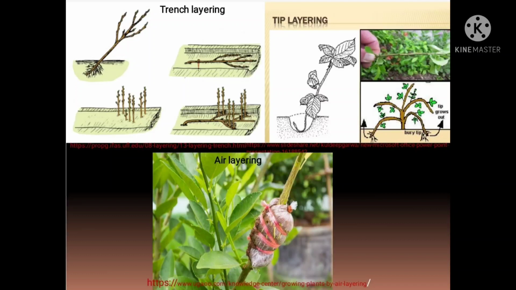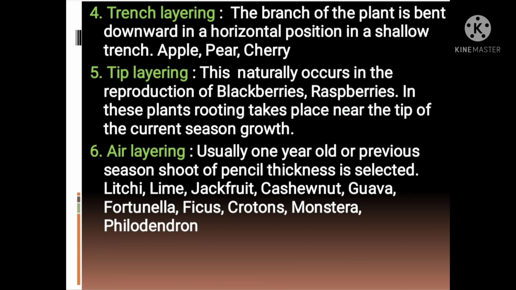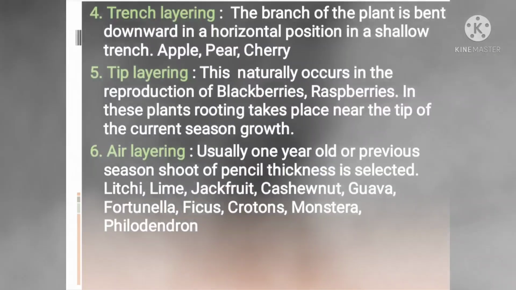Covering the shoot with soil gives an etiolation effect and helps in rooting. The rooted layers are separated from mother plants and planted in nursery. Trench layering is successful in woody species which are not easily propagated through stooling.